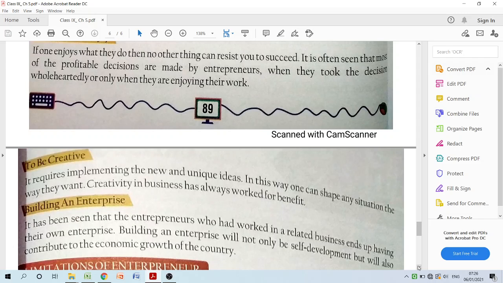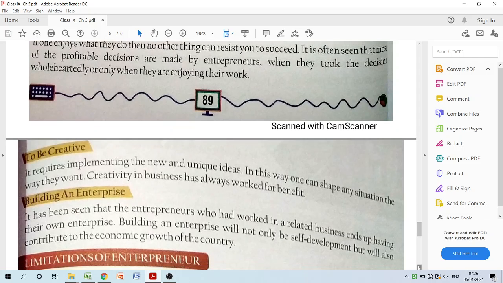So this is one area. I am trying to say that the area, the work you enjoy a lot, in that area only you will give your entire day. You will dedicate your entire life because you are enjoying working in that particular area. To be creative, this is another reward. You think out of the box because you know what the customer will like.